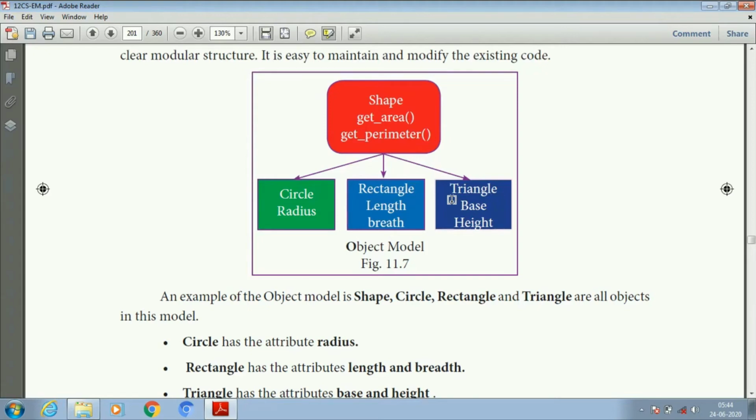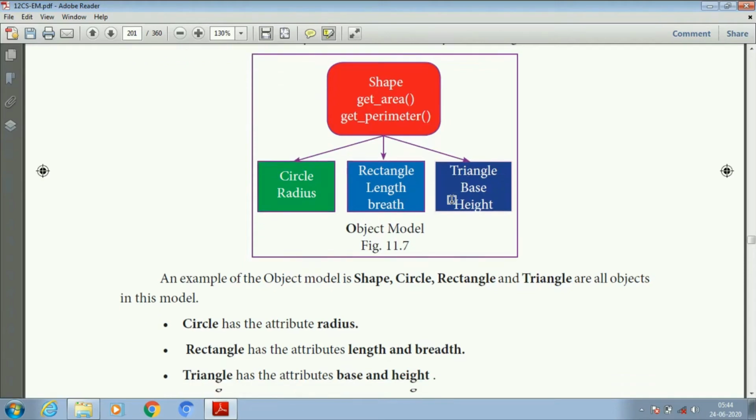So for the circle, what is the area formula? A is equal to pi r square. In this formula we need the radius. If the radius is not known, we cannot calculate the area. So here the area is important.